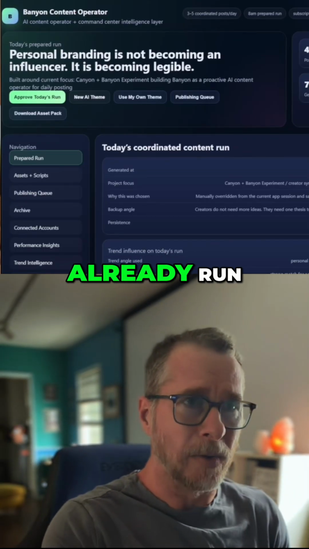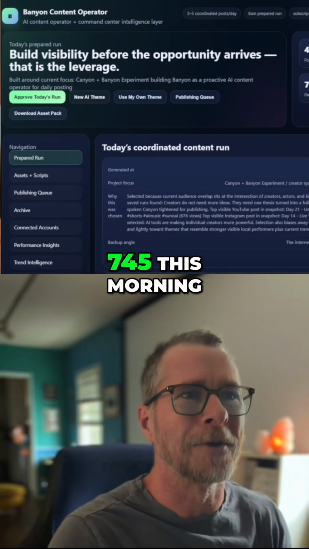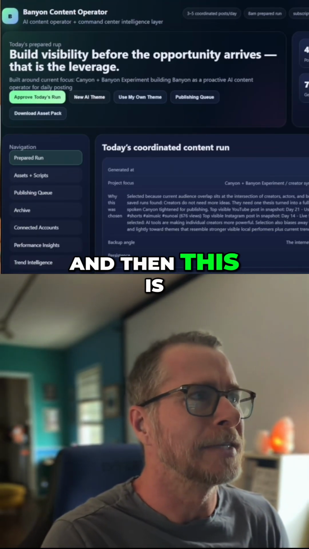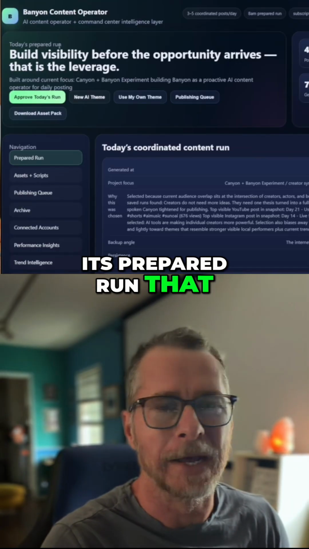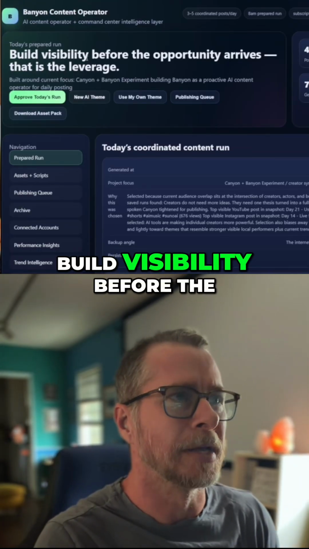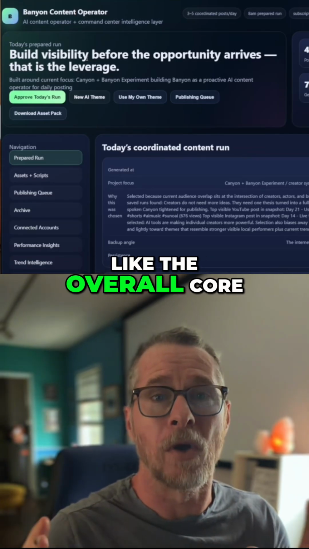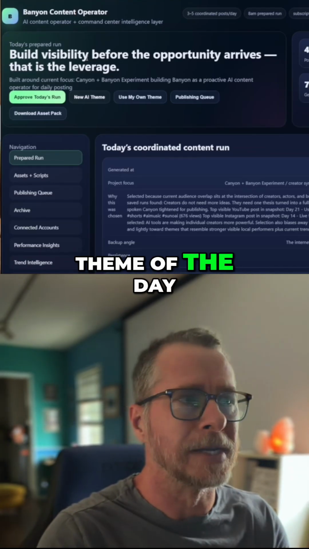So this thing has already run. It ran at 7:45 this morning. So here's the date, 3:31. And then this is its prepared run that it built for today. Build visibility before the opportunity arrives. That is the leverage. So that's kind of the overall core theme of the day, right?